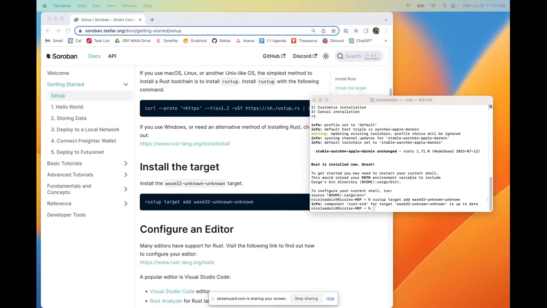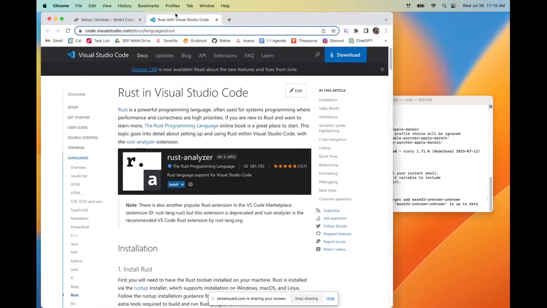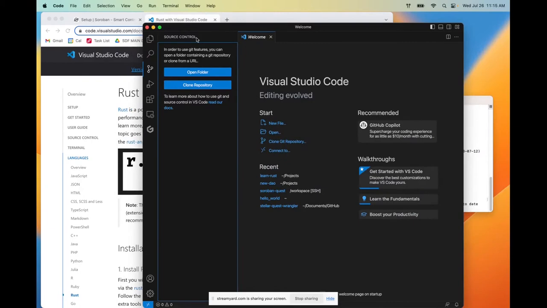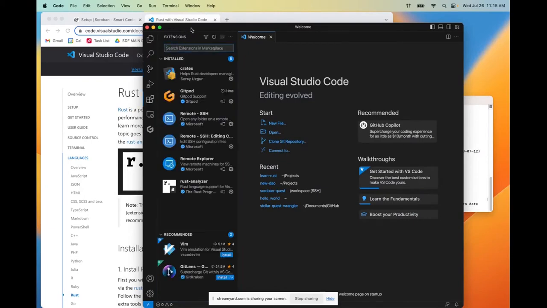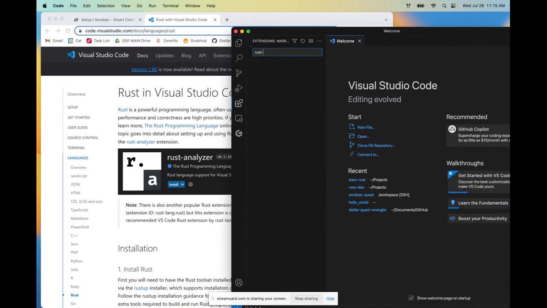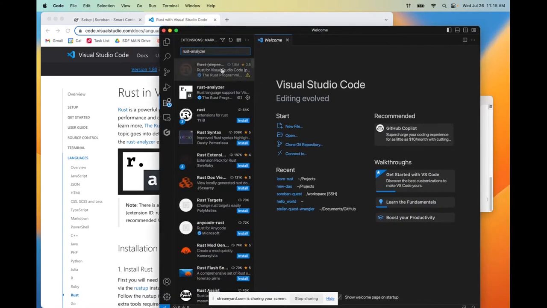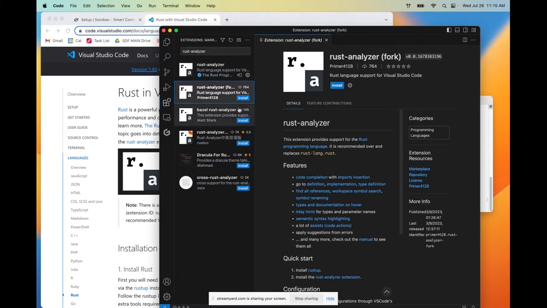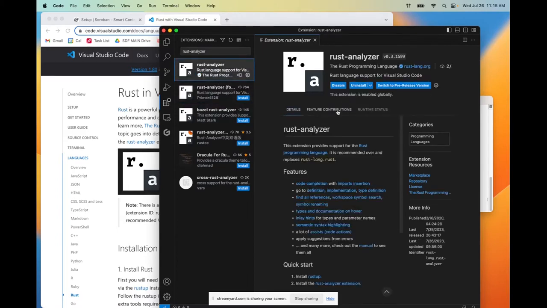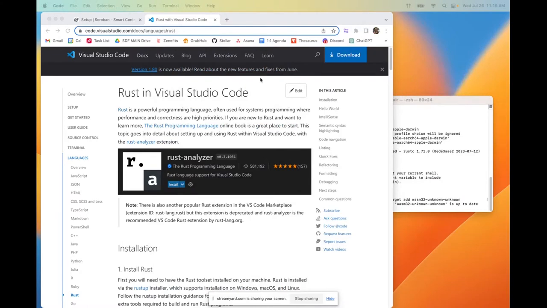I'm using VS Code, and I'm going to link to this particular page in the show notes. But the most important thing is to make sure that when you have your VS Code open, navigate to the extensions, and make sure that this Rust analyzer is installed. So actually, I should already have it installed. There we go. I've already got mine installed. Just make sure that's installed so that your editor is set up with this particular extension.